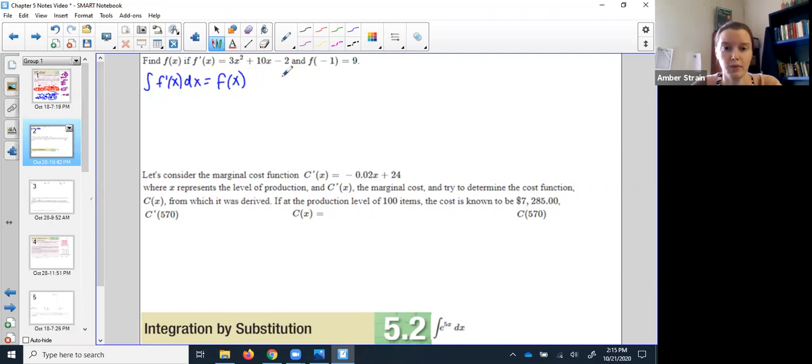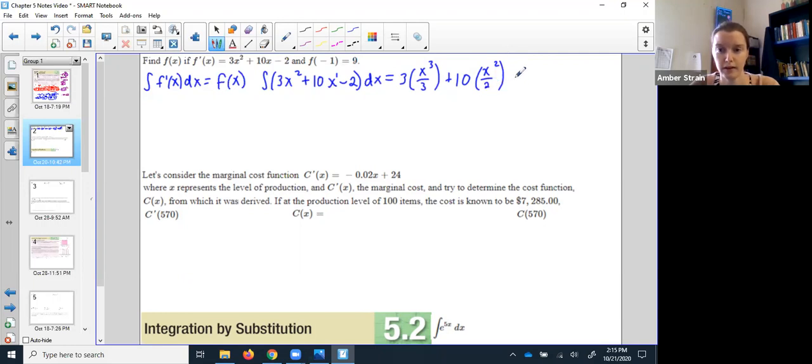Okay, so let's try that out. What is the integral of 3x squared plus 10x minus 2 dx? Okay, a step at a time. So 3x squared, up 1 from 2 is 3. And then the 10 and x to the first, up 1 from 1 is 2. Remember, the derivative of x squared is x. So the integral of x is x squared, up 1.